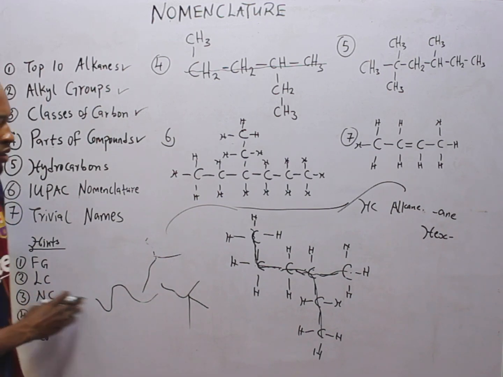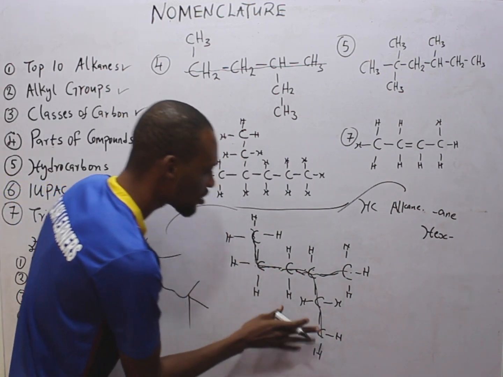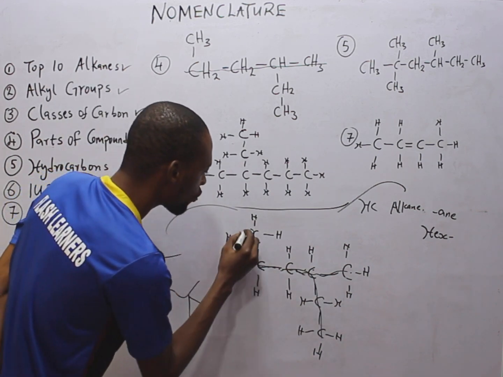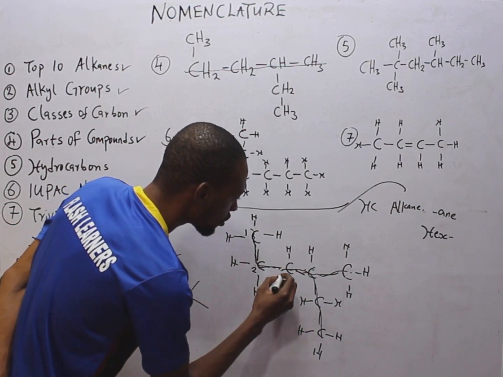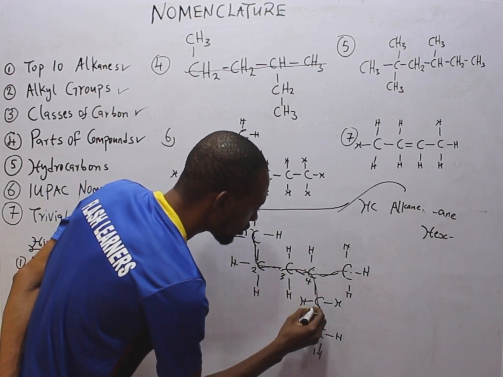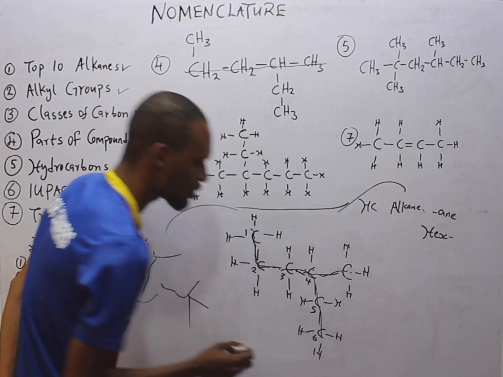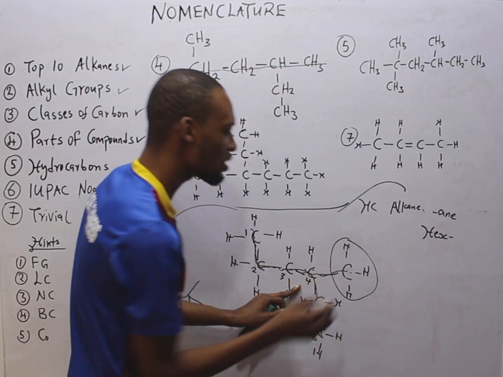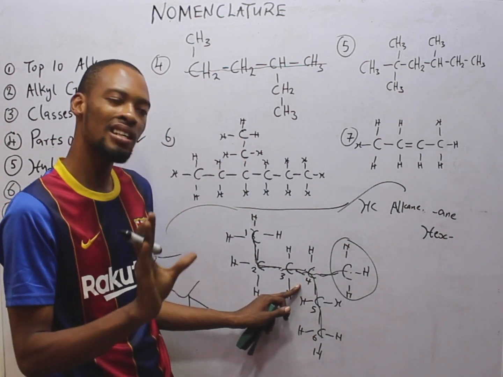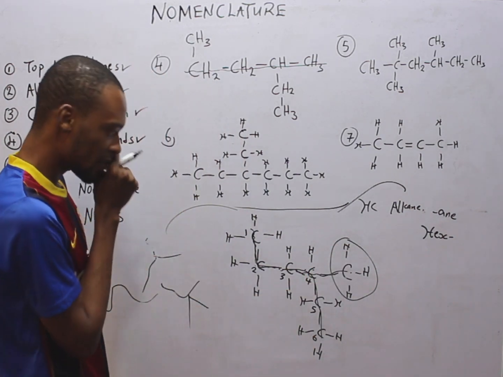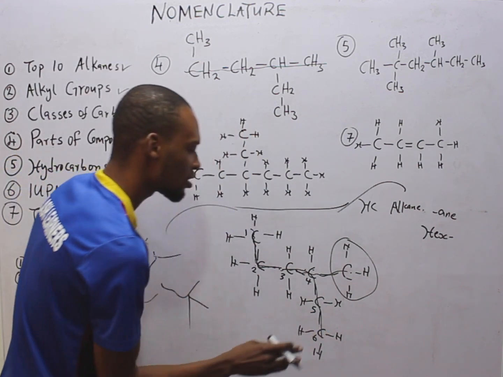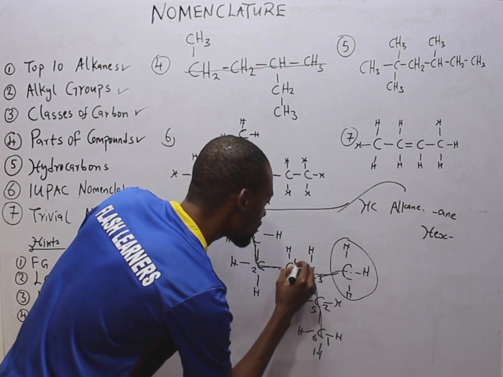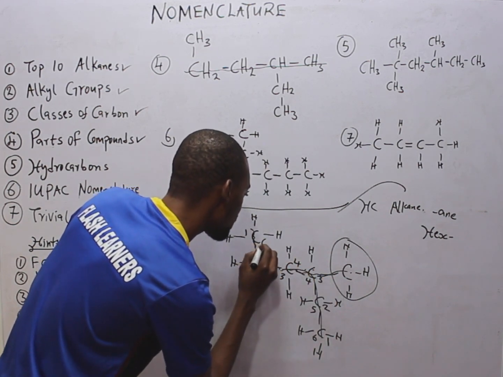Number the carbons. So we are working with this chain. Let's number the carbons in this chain. If we start from here, we have 1, 2, 3, 4, 5, 6. Now, what is this? This is CH3, which is an alkyl group, or you simply say methyl. Let's start numbering from here. Numbering from here, we have 1, 2, 3, 4, 5, 6.